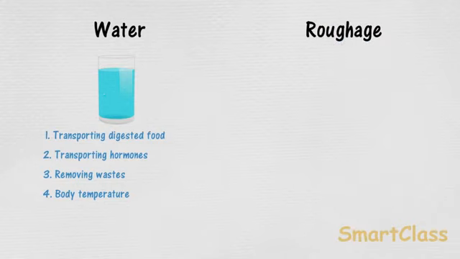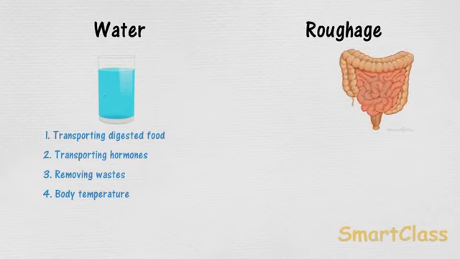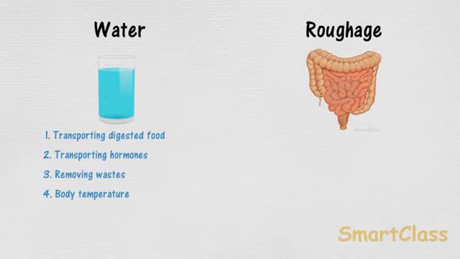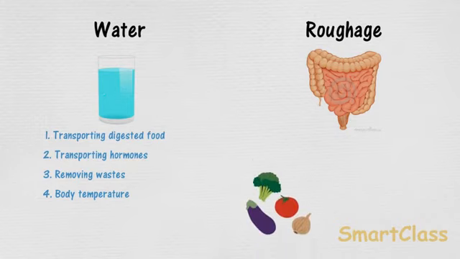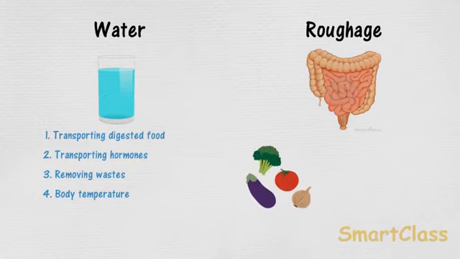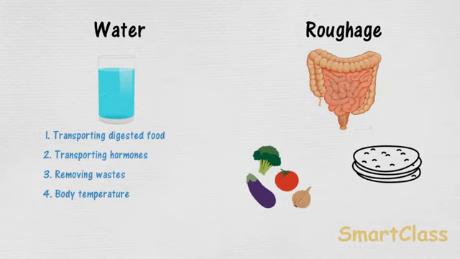Roughage is the fibrous matter in our food which cannot be digested. It is mainly made up of an indigestible carbohydrate called cellulose. Like water, roughage does not provide any nutrient to our body, but its presence is essential for the normal working of the digestive system. Roughage is present in good amount in fruits, vegetables, whole meal flour products like chapati and whole meal bread.